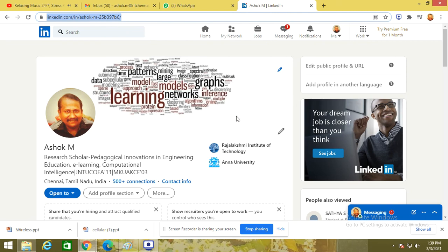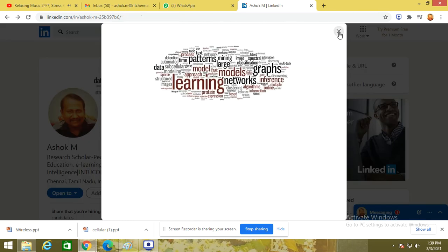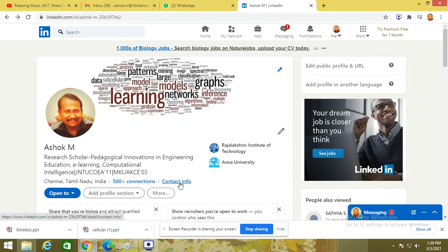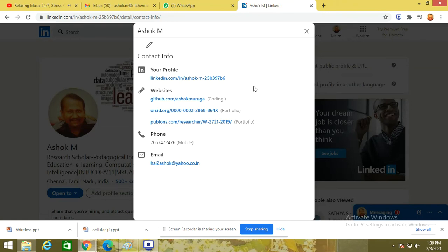Very important. If you are using it in a professional way, this contact information must be updated, right? See, as a student, what you have to do. This is your LinkedIn profile, my websites. I'm good in coding. That's the reason why I have mentioned my coding website also here. My research portfolio, this ORCID as well as Publons. These two represent my research portfolio, and this is my mobile number. This is my personal mail ID. Everything I have given over there.